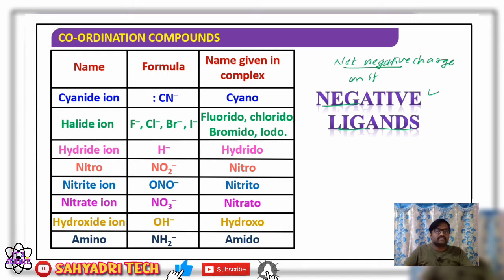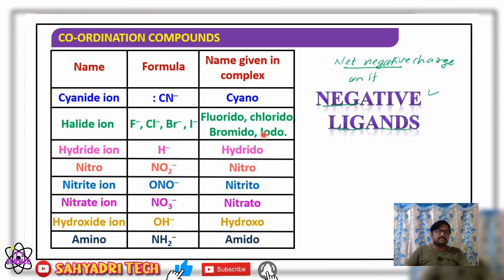I will just quickly go through these ligands. Cyanide, CN minus: how are we going to name it? Cyano. If CN minus is present as a ligand in the complex, it is named cyano. Then coming to halide ions: fluoride, chloride, bromide, iodide. Generally, they act as ligands. How are we going to name them? Fluorido, chlorido, bromido, and iodo.